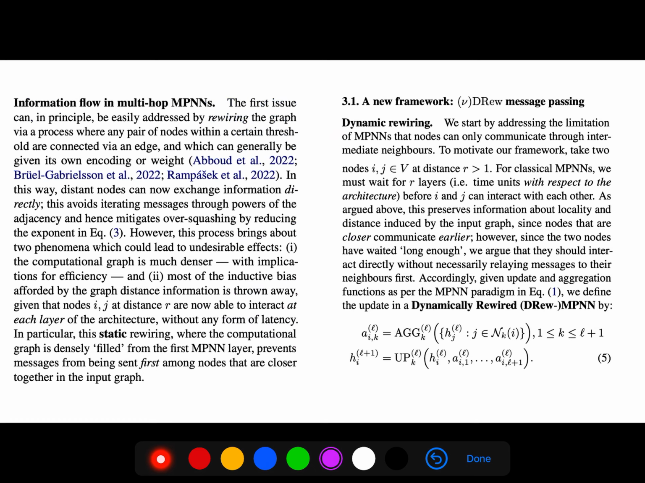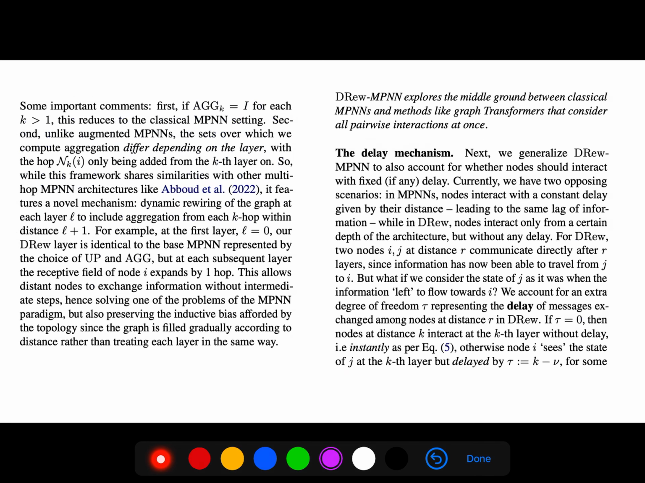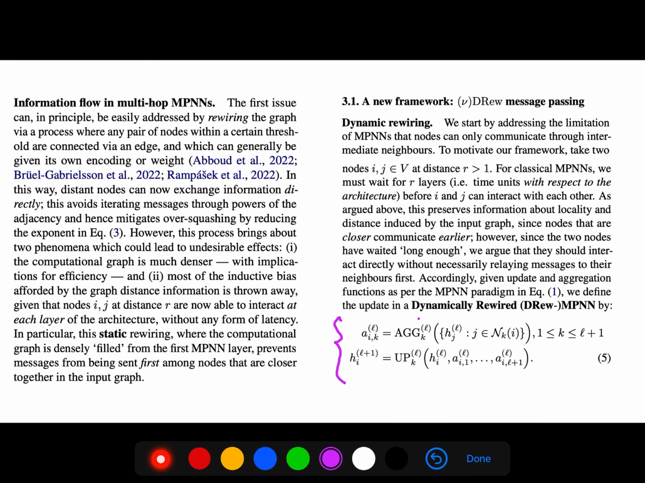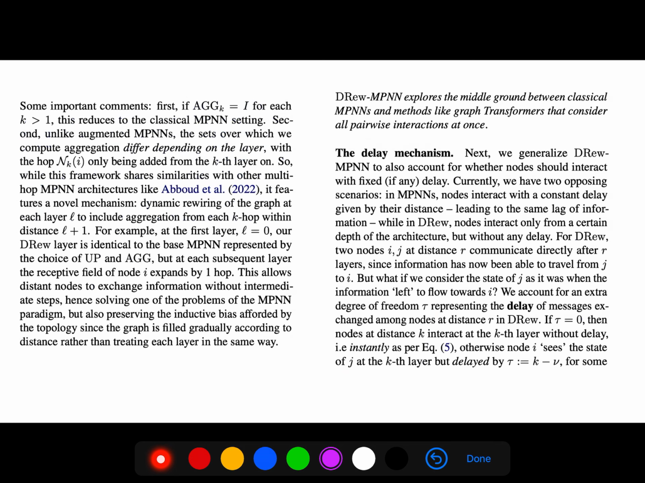Now they want to do a dynamic rewiring. We start by addressing the limitations, and we define the update in the dynamically rewired message passing neural network, DRew. So if AGG is equal to the identity, this reduces to the classical message passing neural network. So if your aggregation is the identity, then it's classical message passing.